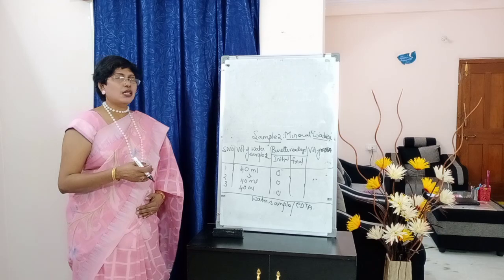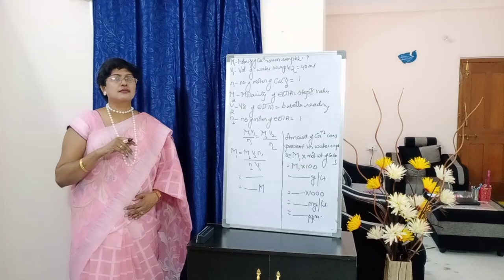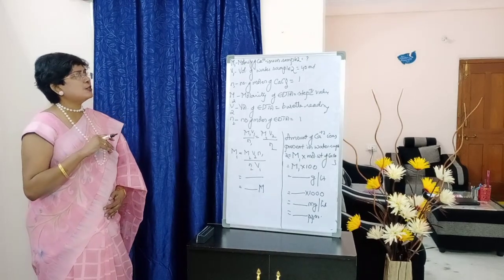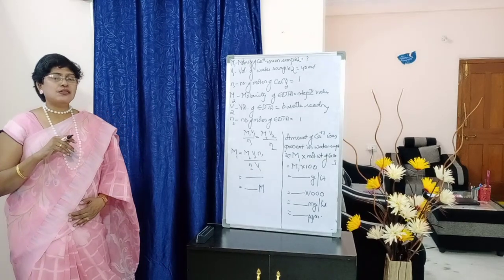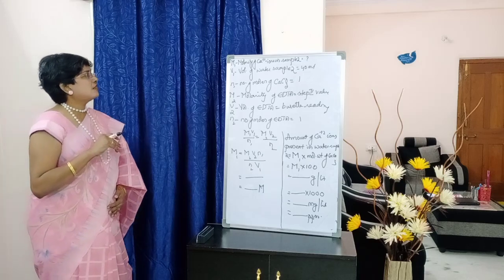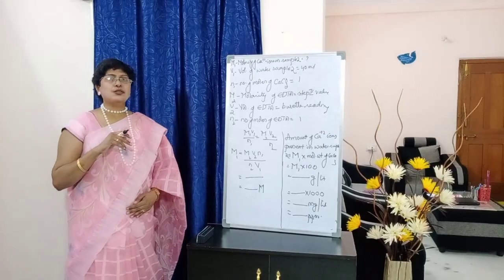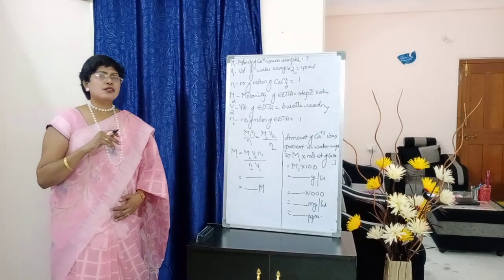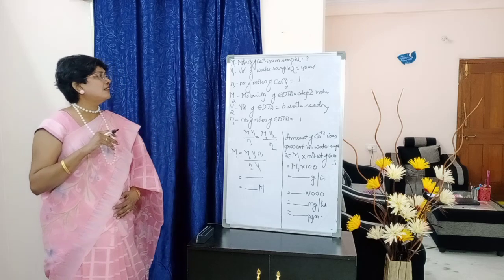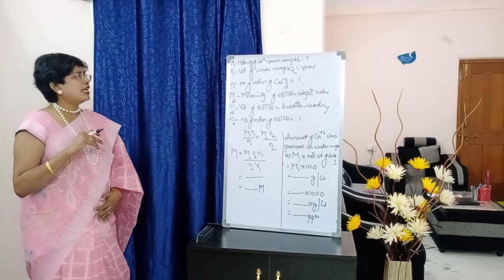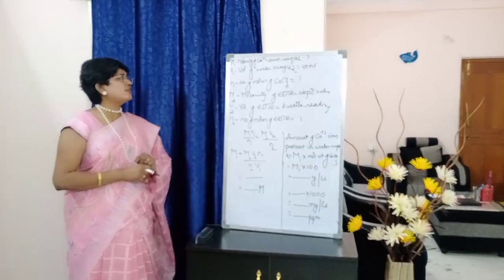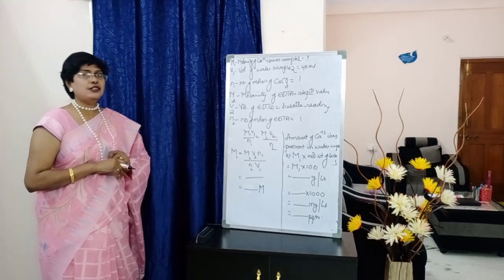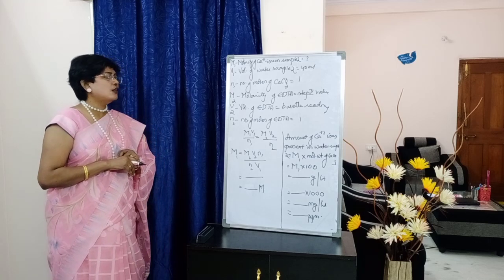Below the table, water sample versus EDTA. Next, M1, molarity of Ca plus 2 ions present in water sample 2, question mark. Next, V1, volume of water sample 2, 40 ml. Next, N1, number of moles of CaCO3 equals to 1. Next, M2, molarity of EDTA, step 2 value, students. V2, volume of EDTA, Burette reading. N2, number of moles of EDTA, 1.